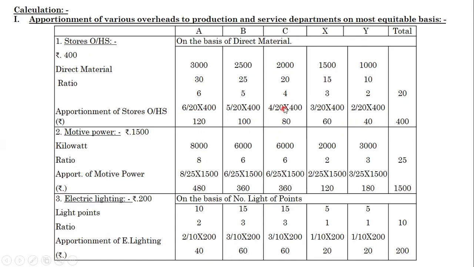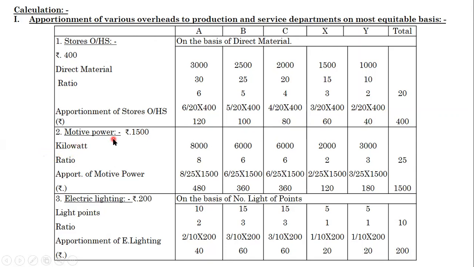Then in C, the ratio is 4, divided by total ratio 20, into the stores overhead 400, we will get 80. Then here 3 divided by 20 into 400, we will get 60. Then the ratio 2 of Y, 2 divided by 20 into 400, we will get 40. What is the total stores overhead? You know very well, that is 400. We apportion this 400 to all the departments in the equitable ratio.